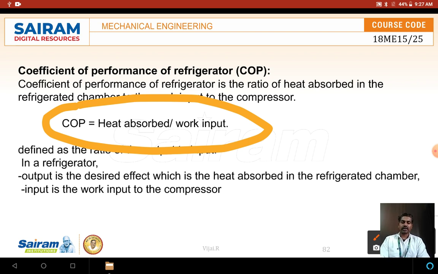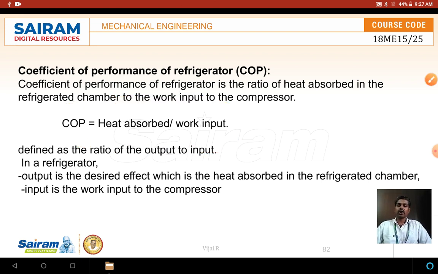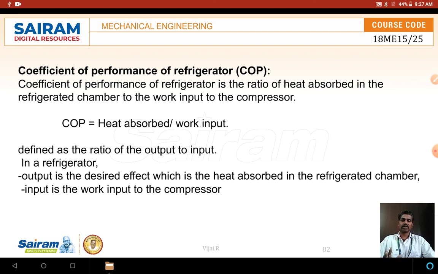So how can we calculate the performance? It is the amount of heat absorbed for the given work input. That is called the COP, and it is defined as the ratio. The output is the refrigerating effect, which is the heat absorbed in the refrigeration chamber. The input is the work you are giving to the compressor. How much heat is absorbed from the chamber, this is the output.